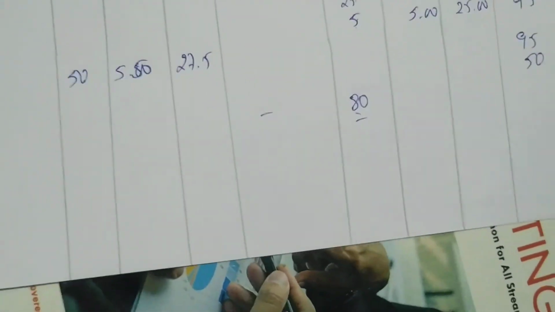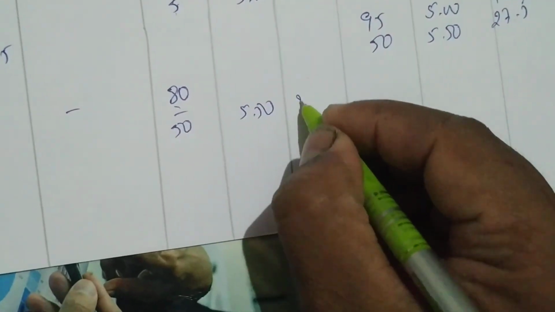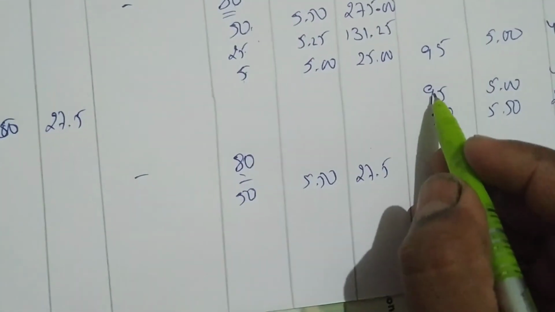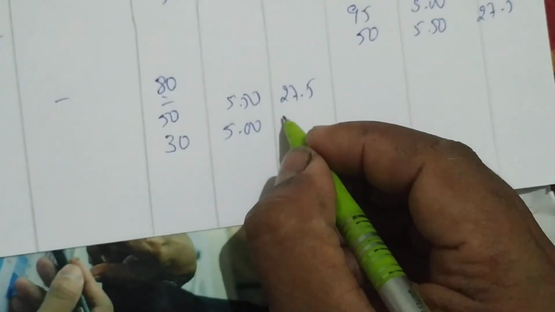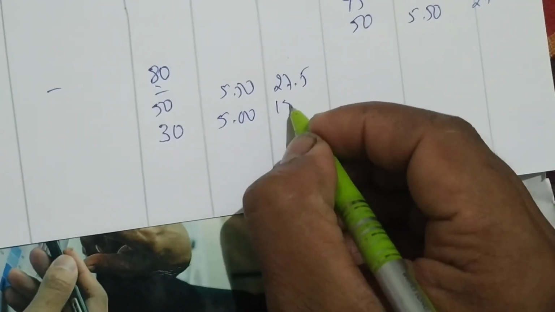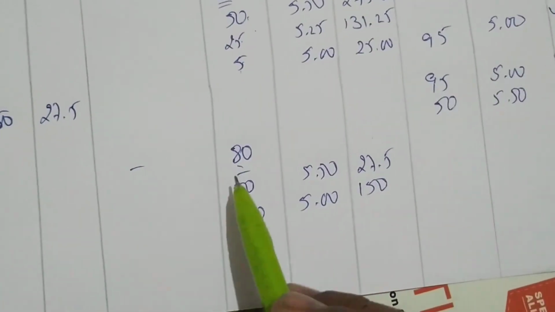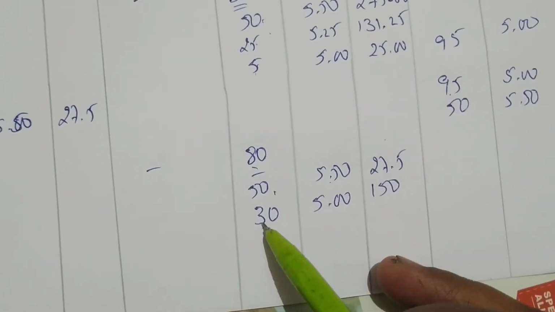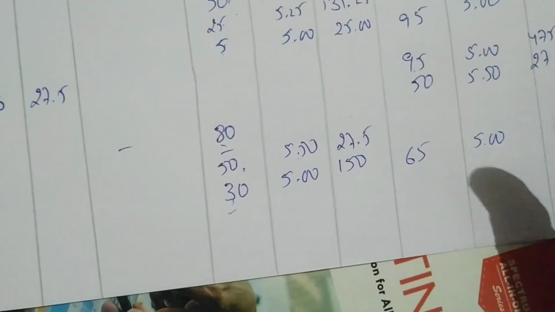On 20th March, no requisition number. How many units did we issue? 80 units. So first we have to issue from the 50. From 50 we are issuing at 5.50, 275. Next, from 95 we can issue. Again we need 30 at 5, 30 into 5 is 150. Yes. So from the 50 we issue 50. We need 30 more. From 95 we issued 30. So how much is the balance? 65 at rupees 5, 65 into 5. We are getting a total of 325.